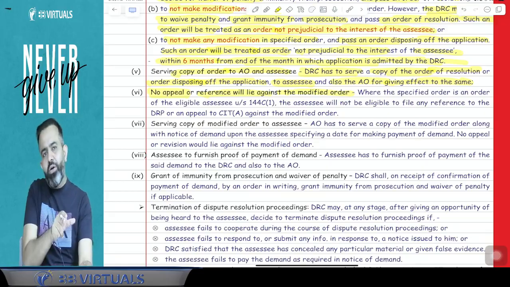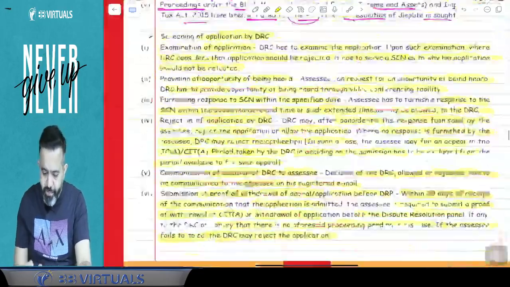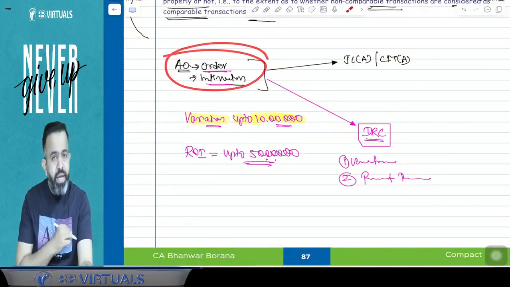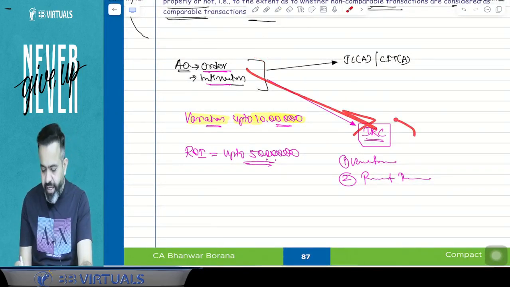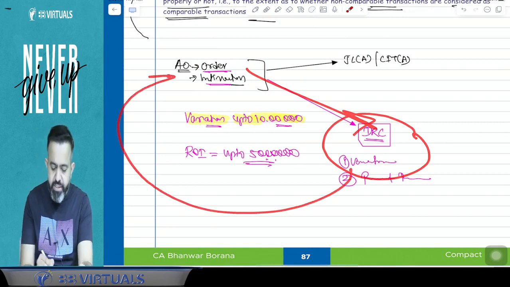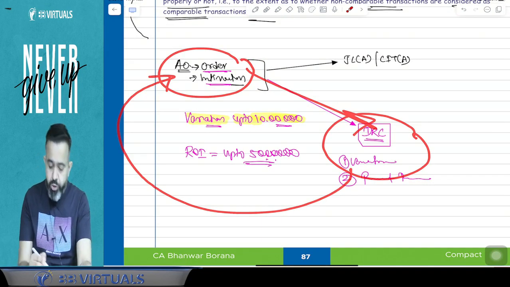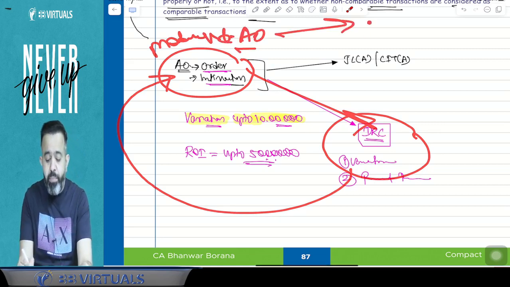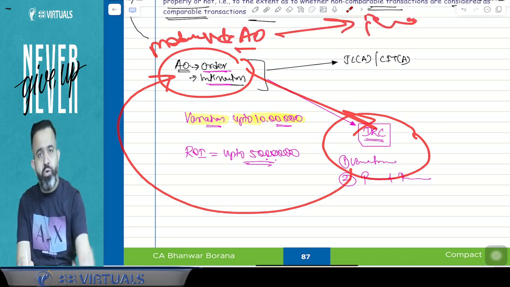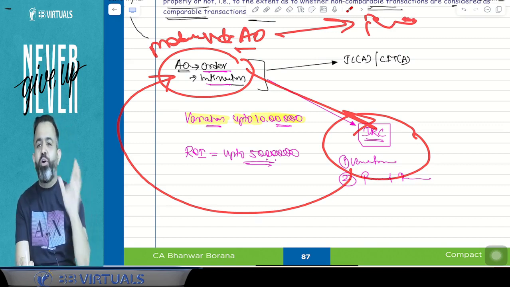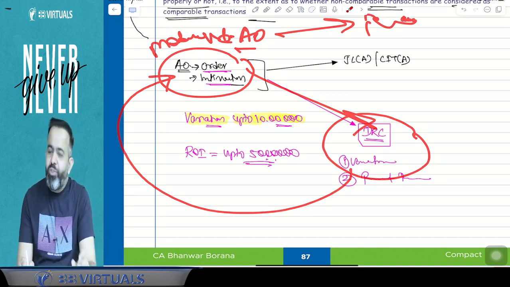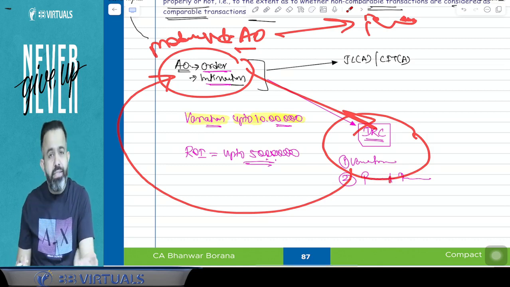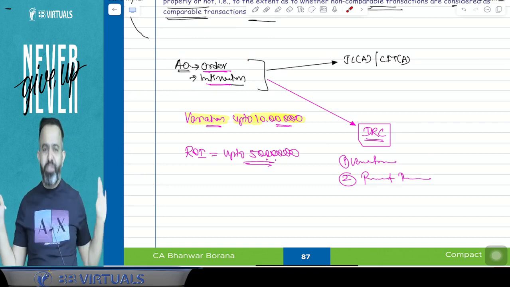Suppose in this particular example, the assessing officer passed the order, you applied to the DRC, the DRC passed one order, and according to the DRC order, AO will modify his order. So the question is, can you file any appeal against the modified order of AO to the CIT appeal, ITAT, High Court or Supreme Court? The answer is no, guys, you cannot file any appeal. It is not possible to file an appeal against the modified order as well as against the DRC order.